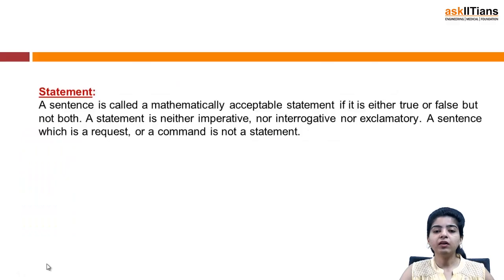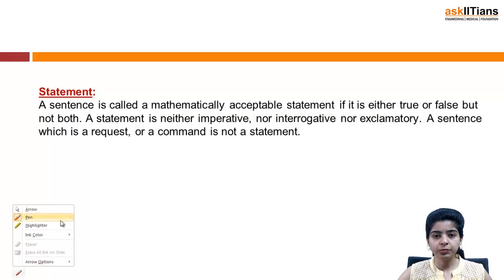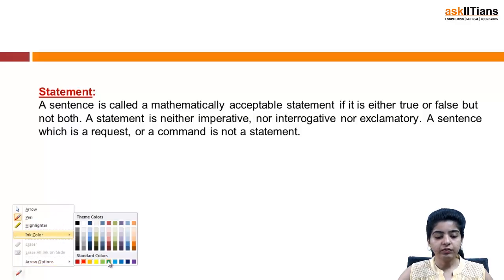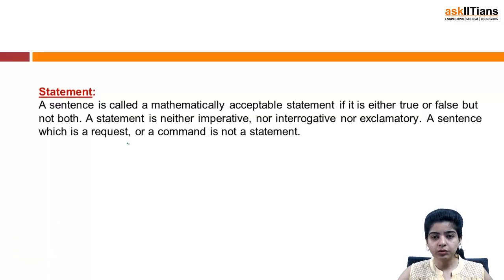So firstly we have a term statement. What do we mean by the term statement? I am sure most of you must have heard this term, and in fact we generally use this term also in our day-to-day lives, but we don't really know what we mean by a statement in mathematical terms. So in mathematical language, a sentence is called a mathematically acceptable statement if it is either true, these words are extremely important, either true or false but not both.